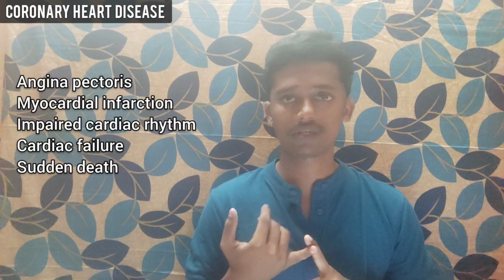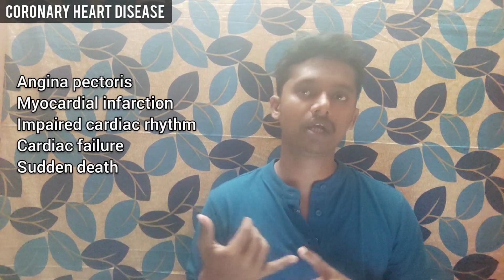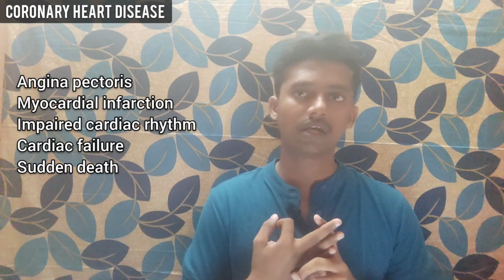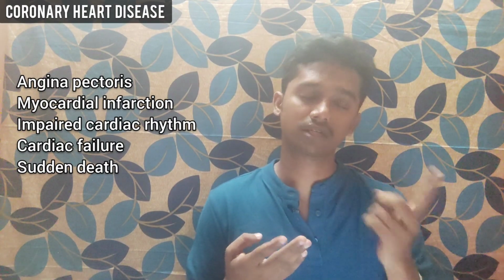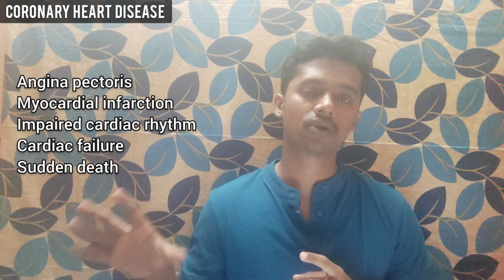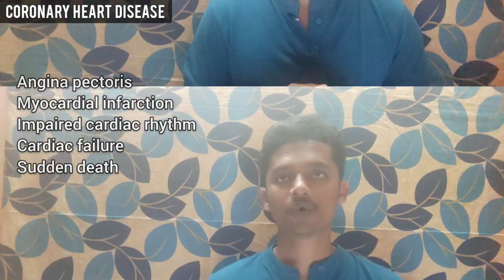Next, coronary heart disease can manifest in the following conditions: angina pectoris, myocardial infarction, cardiac failure, damage to cardiac rhythm, and sudden death. In all these conditions, coronary heart disease might manifest itself. Now we know that coronary heart disease is one of the most lethal disorders. But why is it occurring to us? So let's see the risk factors.